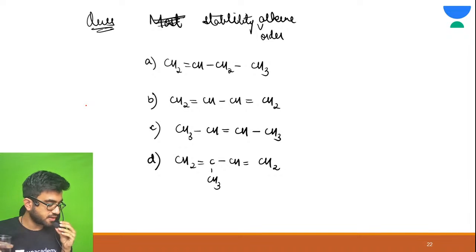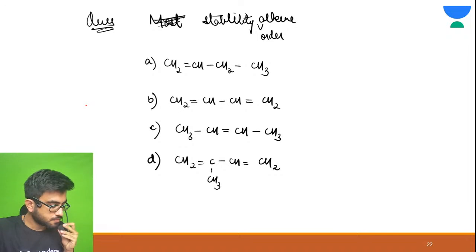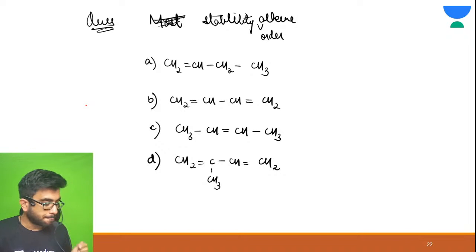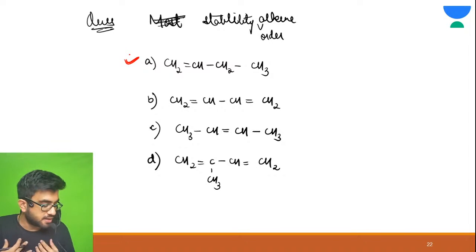First check where resonance is possible. To check resonance, you need to check what types of system are involved. You need to first check the type of system involved. So now see.